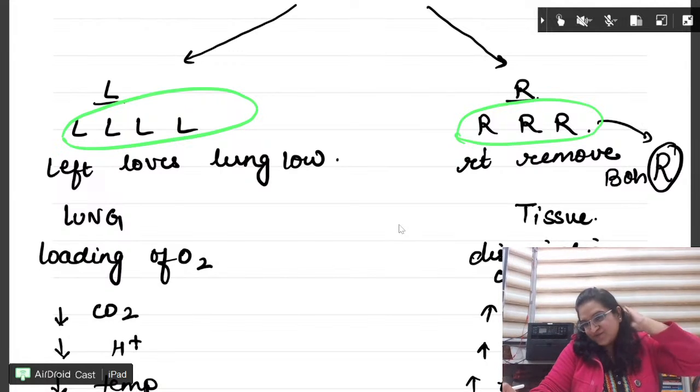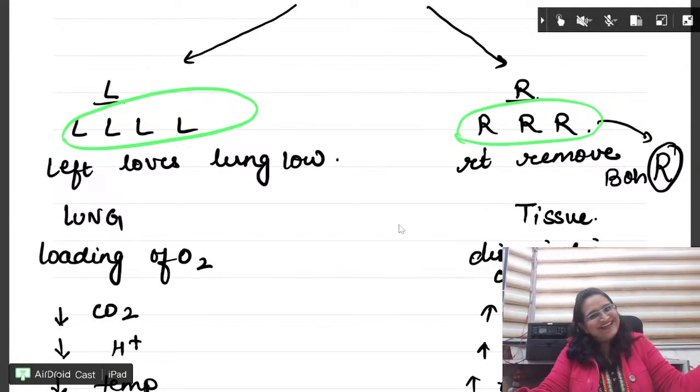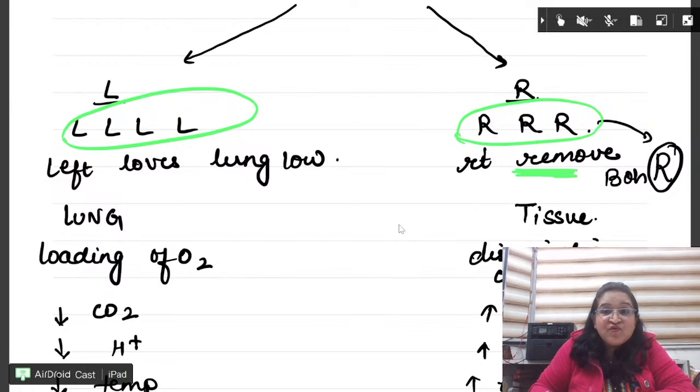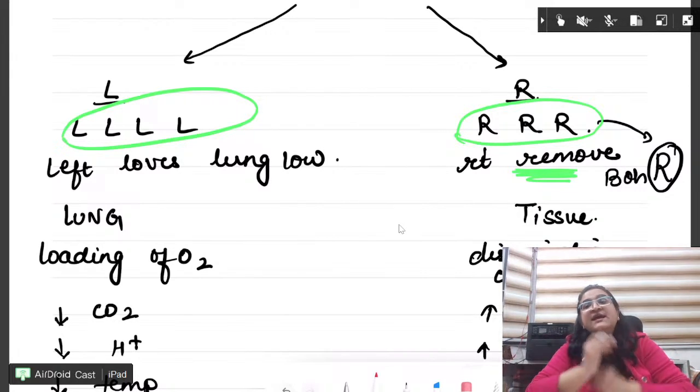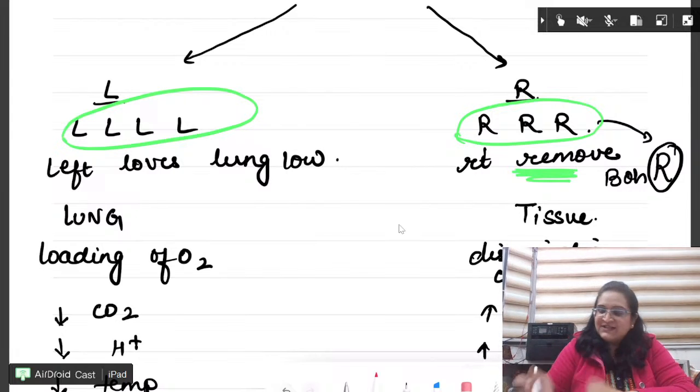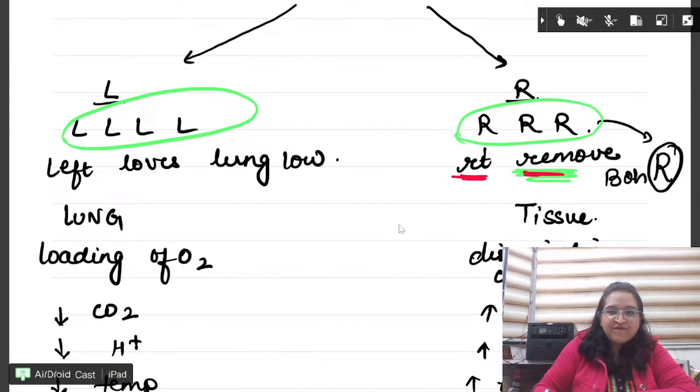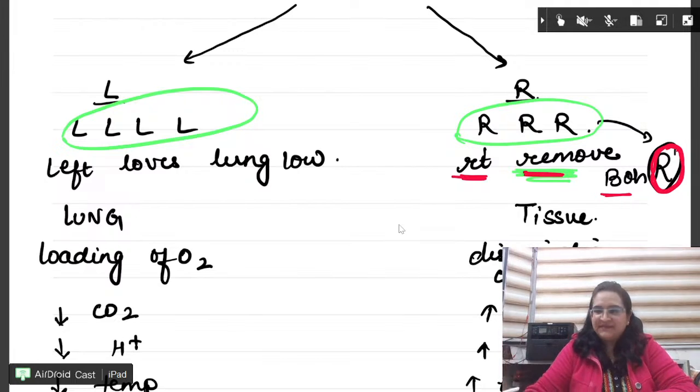You all know this movie. It is very famous, right? RRR. RRR means right side shift will occur when oxygen is removed. Fine. Right side shift of the oxyhemoglobin curve will occur when we remove oxygen. So right, remove, and one more R you learn, that is Bohr. Right? So now you will never make a mistake.